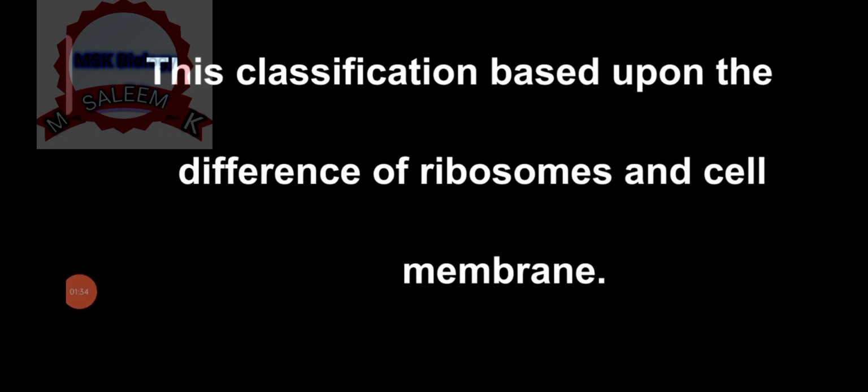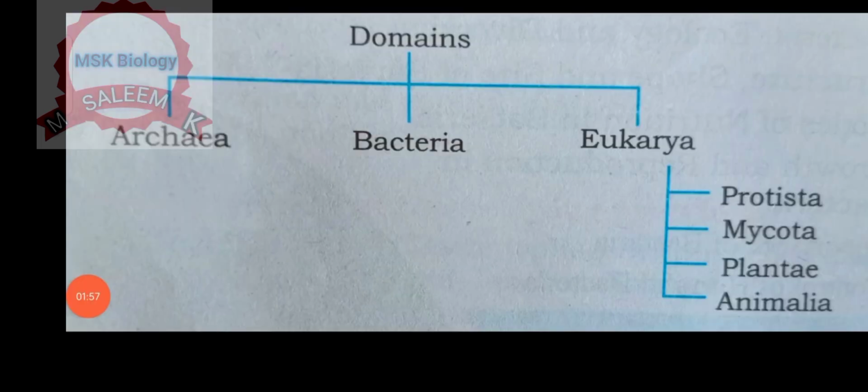What is the basis of this classification? This classification is based upon the difference of ribosomes, as you know about ribosomes, and the cell membrane. So this classification is on the basis of ribosomes and cell membrane. According to this classification, the domains are Archaea, Bacteria, and Eukarya. Eukarya includes Protista, Mycota, which means fungi, Plantae and Animalia.